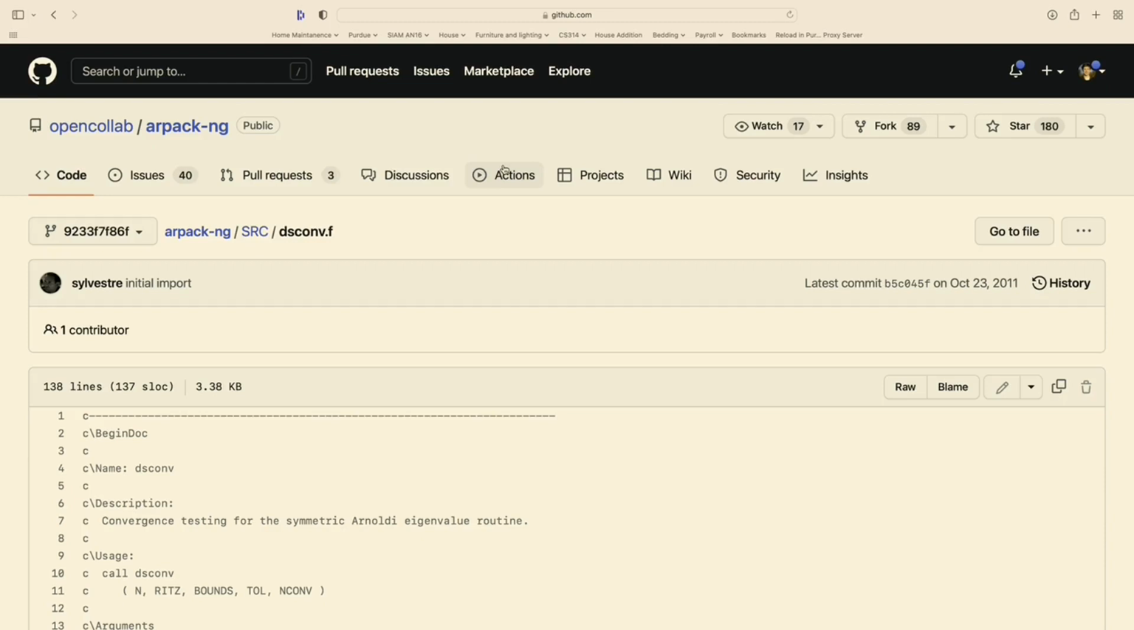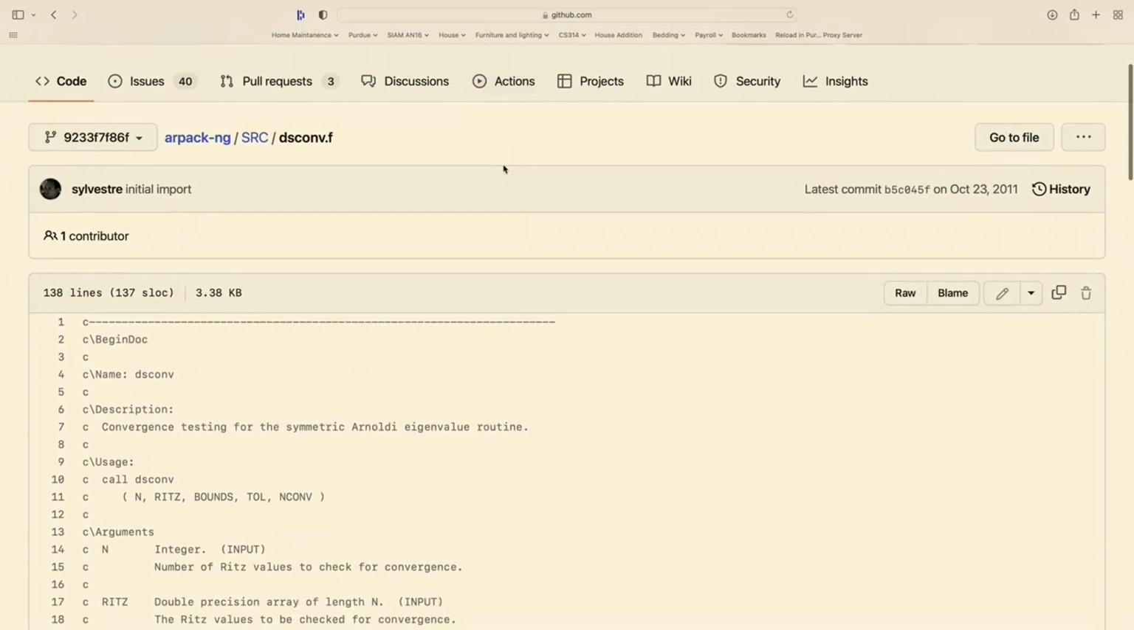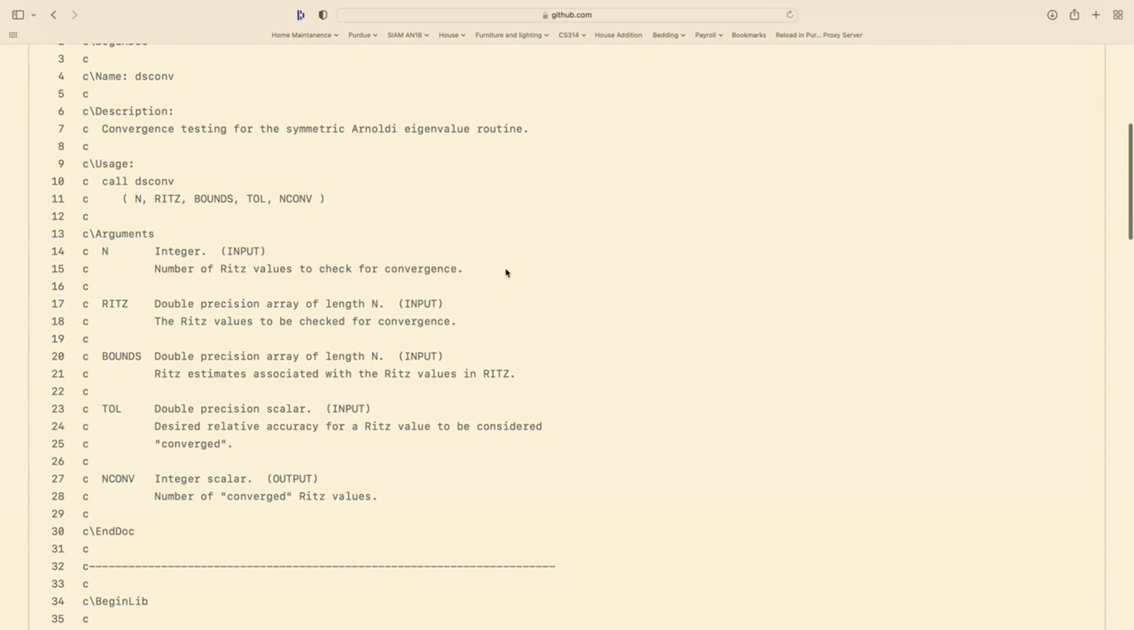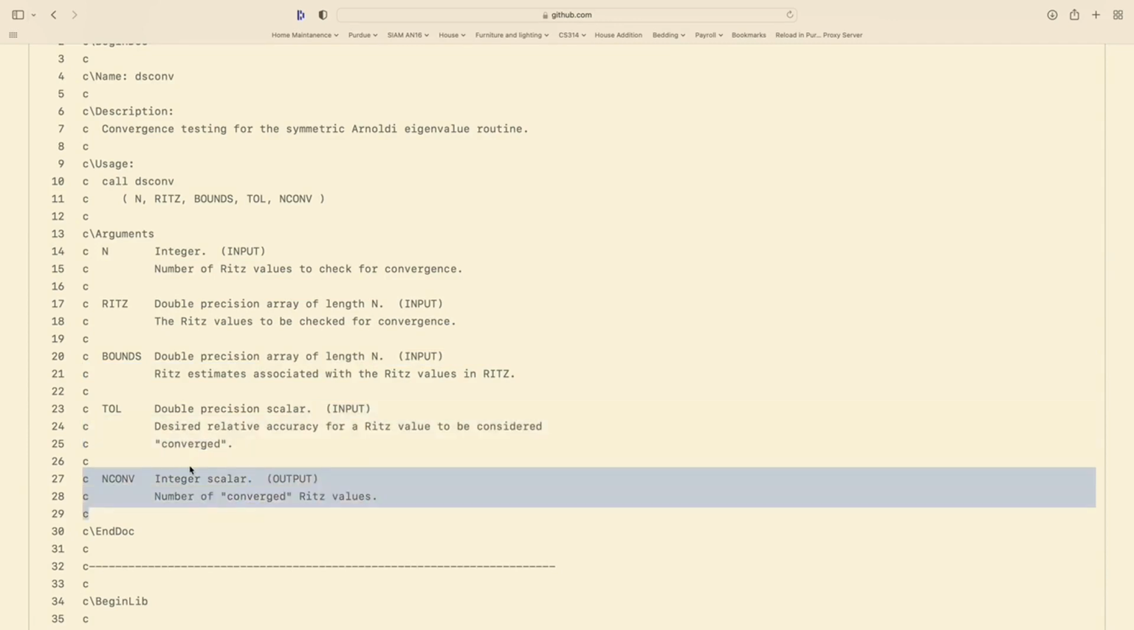Here is the code for a particularly simple function in Arpack. This is Fortran code that takes in a few arrays. So it takes in the length of the array, a double precision array of length n, and then another double precision array of length n. It takes in a scalar input that gives a tolerance, and it outputs the number of converged Ritz values.